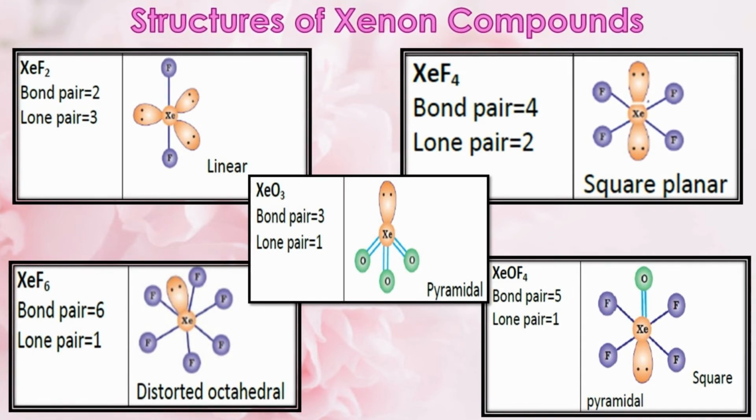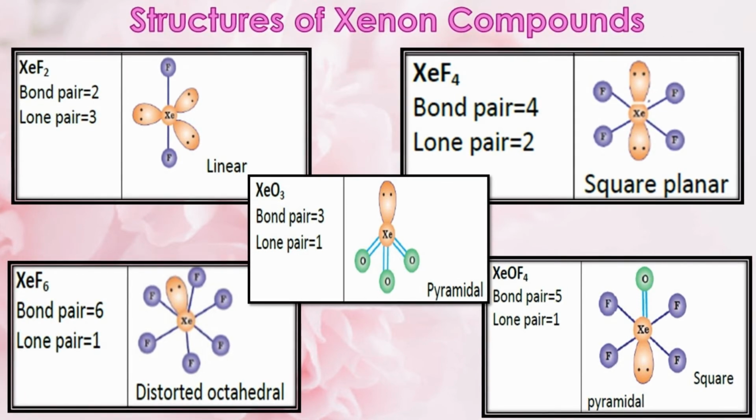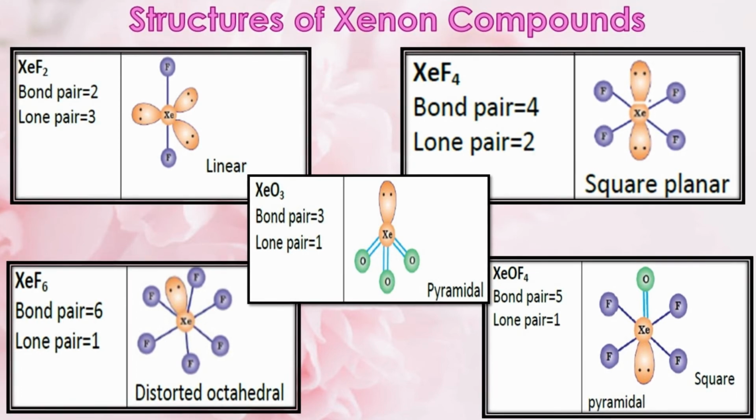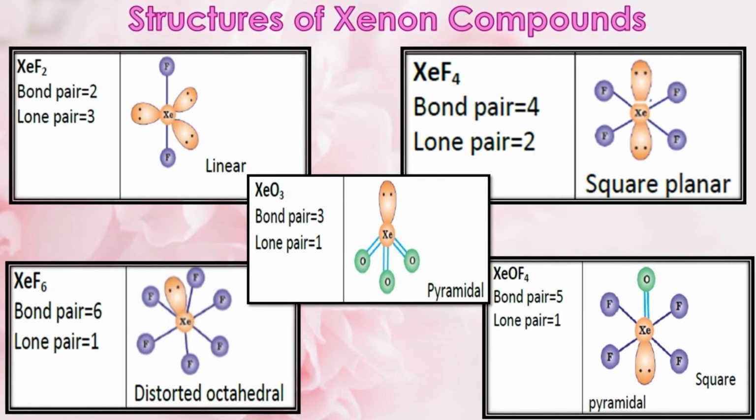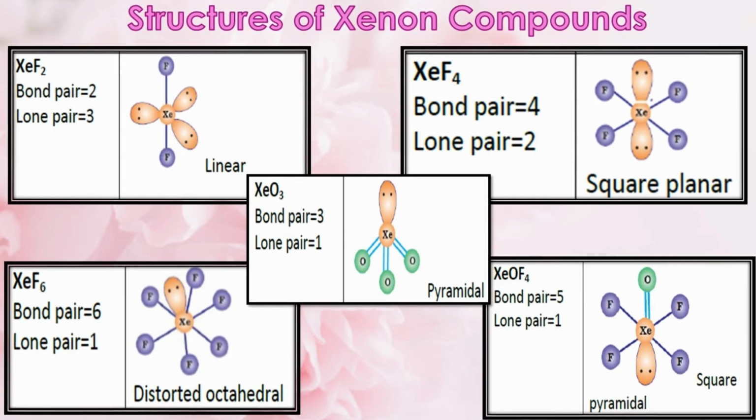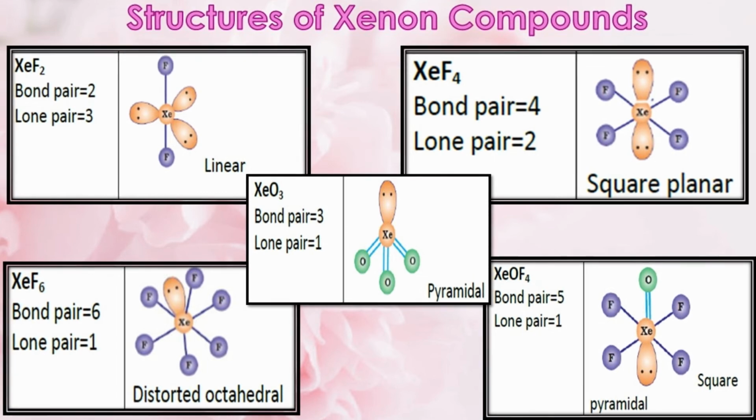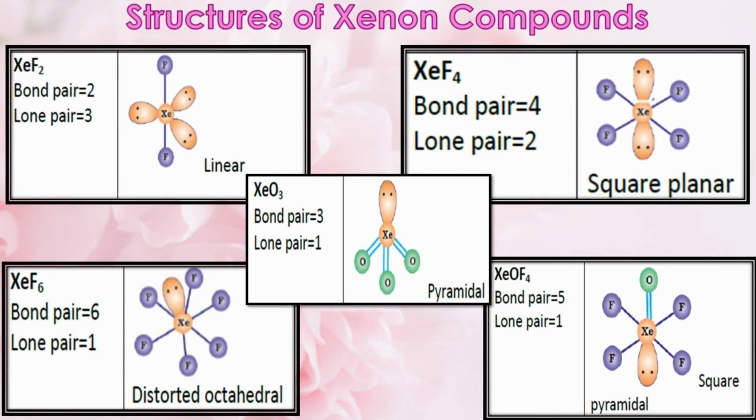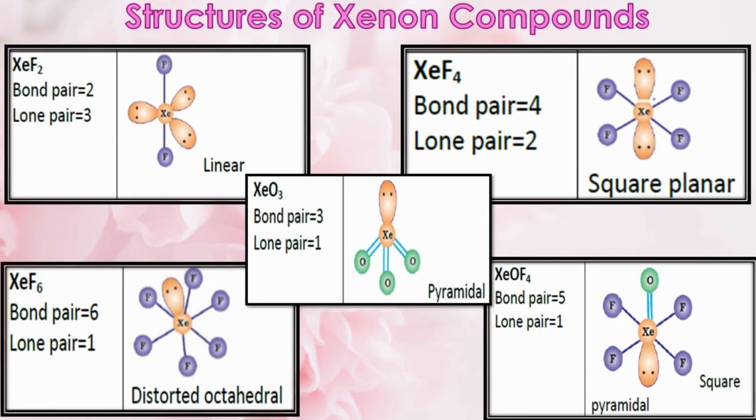In xenon hexafluoride, the central atom xenon undergoes sp3d2 hybridization. It has 7 electron pairs. Out of these, 6 are bond pairs and 1 is a lone pair. The structure of xenon hexafluoride is distorted octahedral due to the presence of a single lone pair of electrons on the central xenon atom. Now let's learn the structure of xenon trioxide.